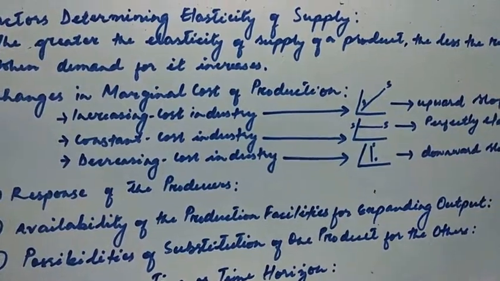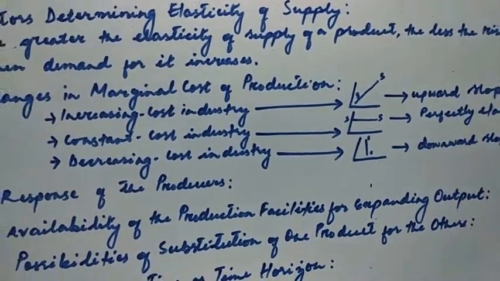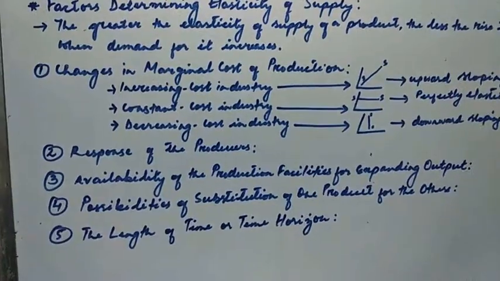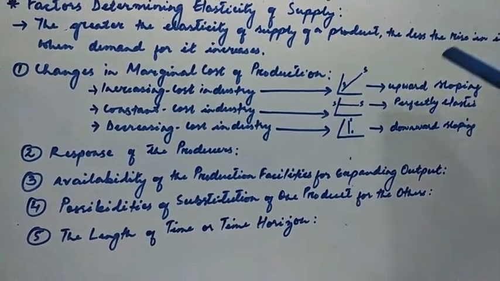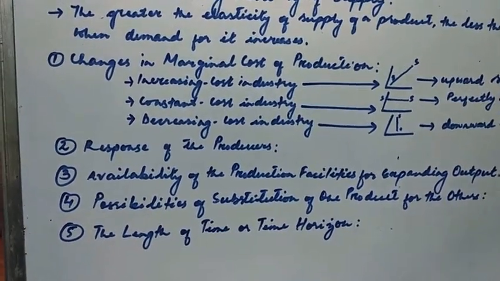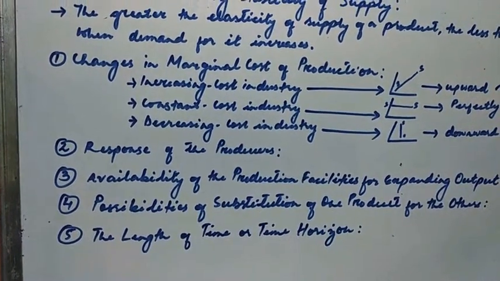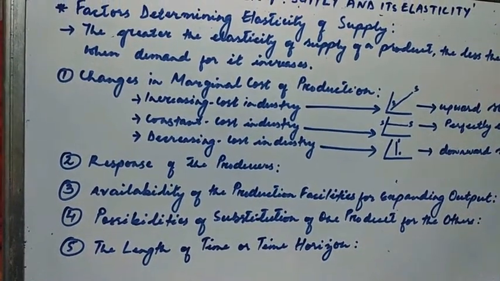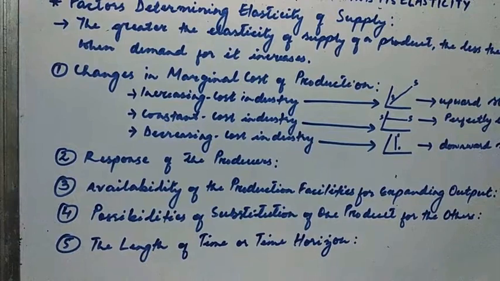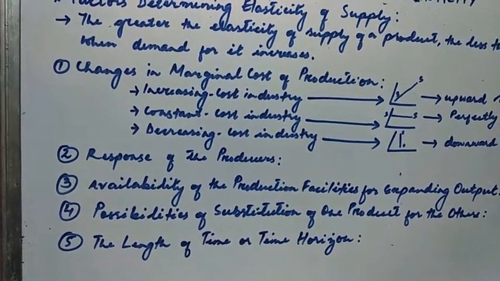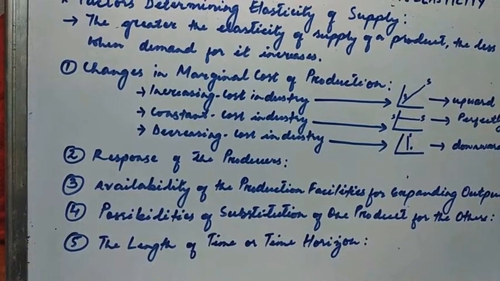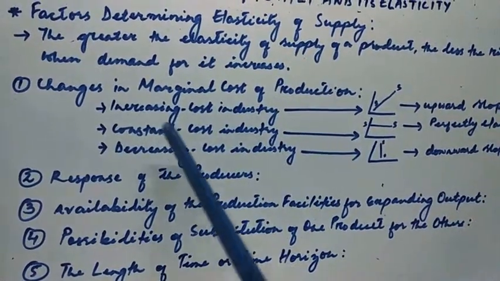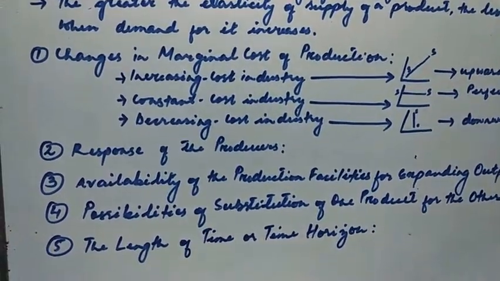So for an increasing cost industry, why do we have an upward sloping supply curve? As I have mentioned, an increasing cost industry is the industry which experiences an increase in cost when the industry expands or when a new firm enters. So the long run supply curve is upward sloping. It is more elastic in supply. In the case of a constant cost industry, what happens?